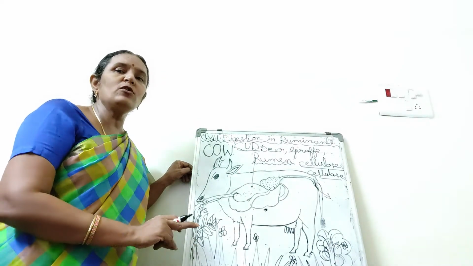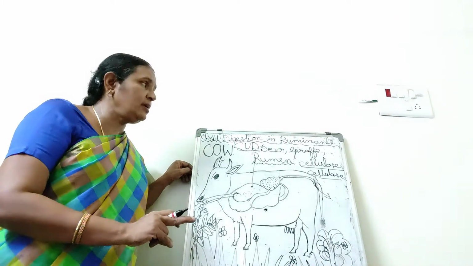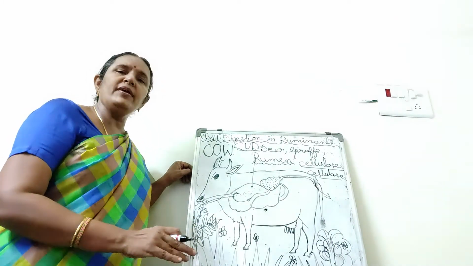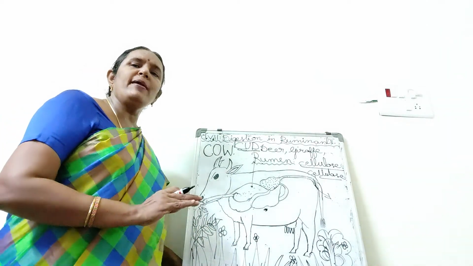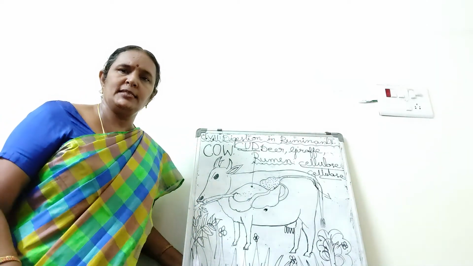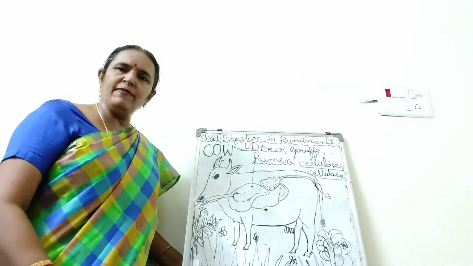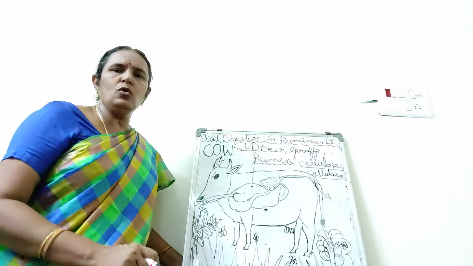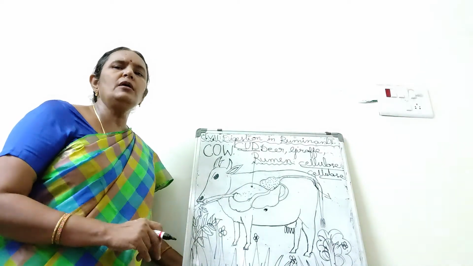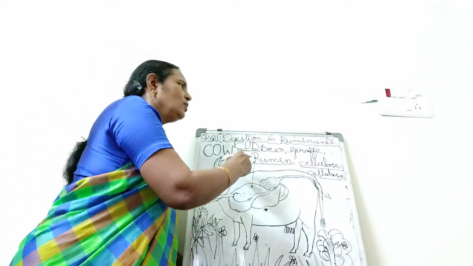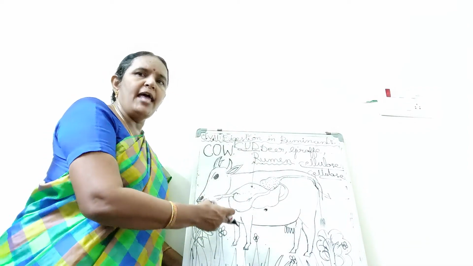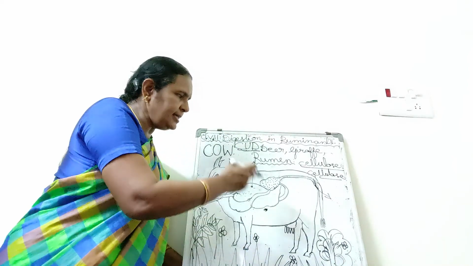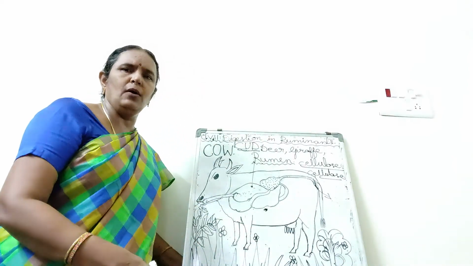But all the herbivores are not ruminants. This is a very, very important point you have to keep in your mind. Actually, it is also not given in the textbook. Only certain herbivores, for example those I gave now, are ruminants. They undergo rumination. The animals that undergo rumination are called ruminants. That is about digestion in cow.